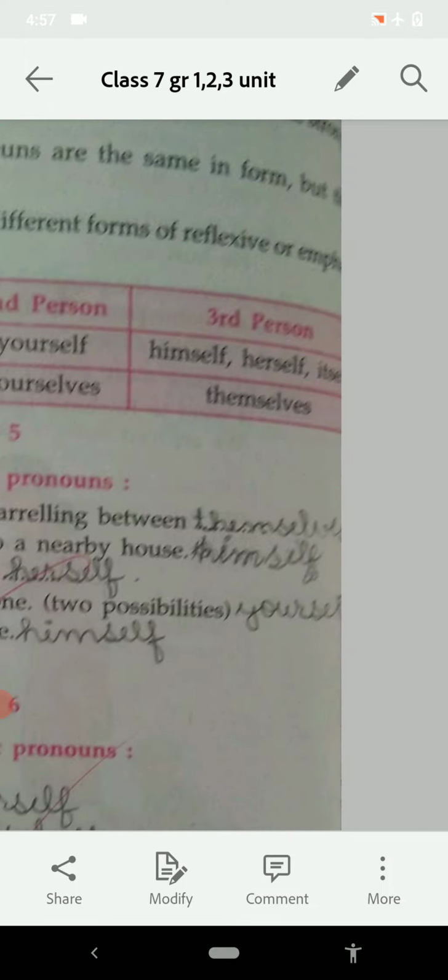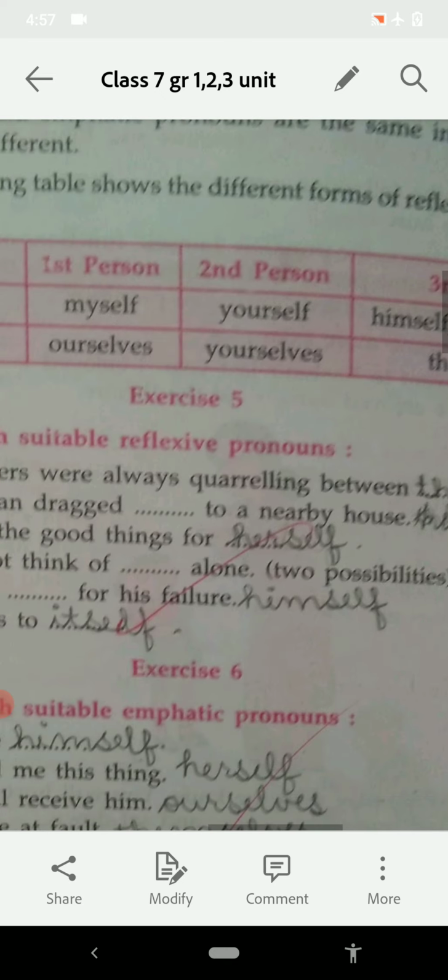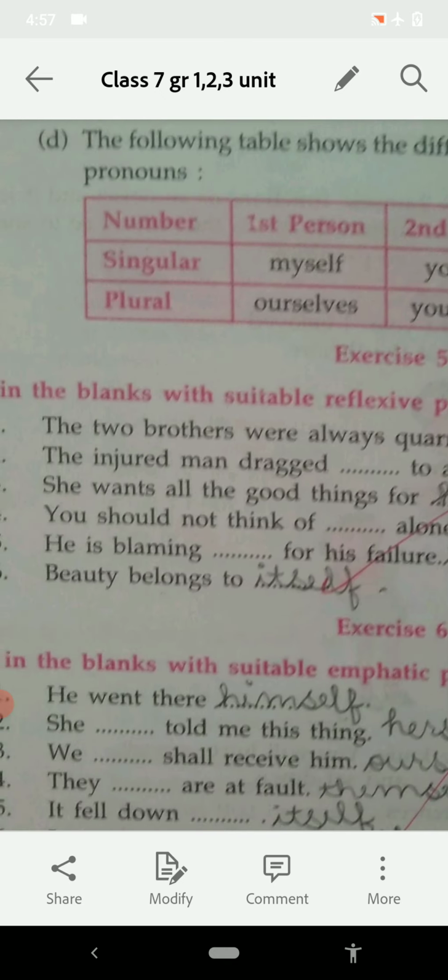If the person in front is one, then yourself, and if the persons are more, then yourselves. See the last, beauty belongs to itself.